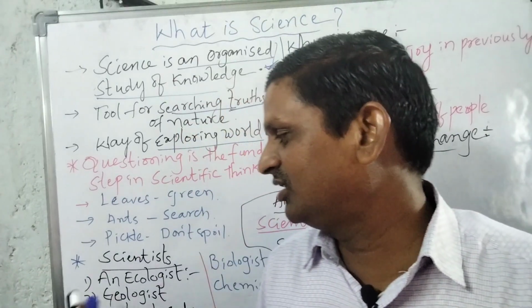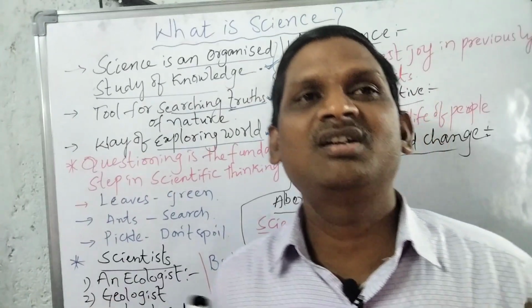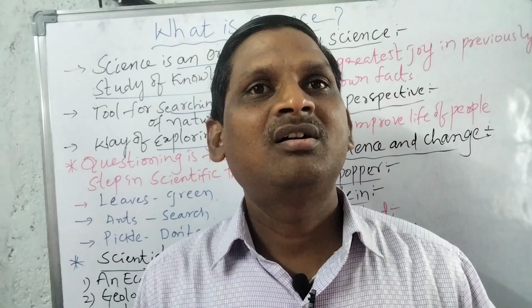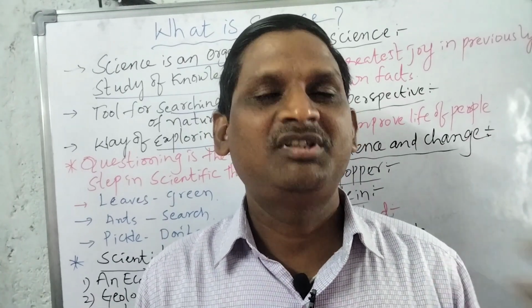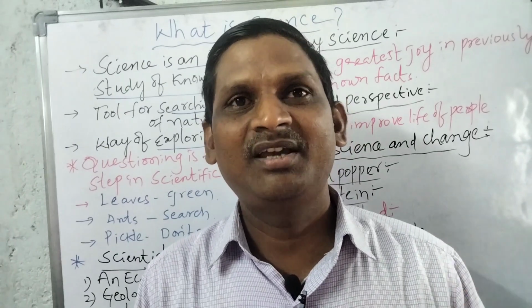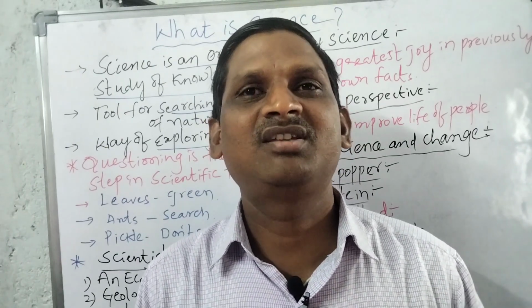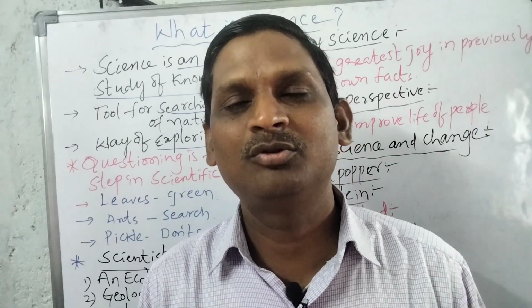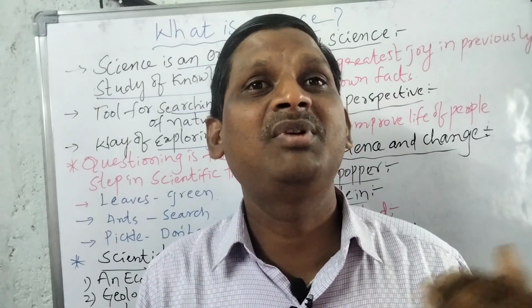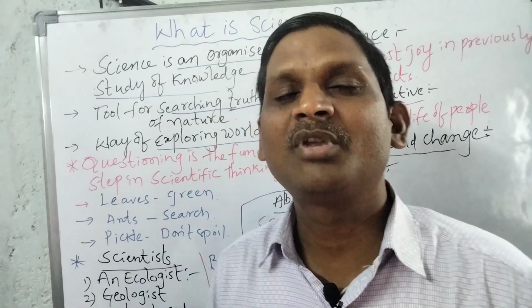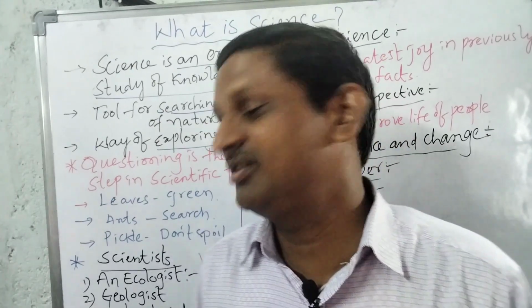Suppose, for example, if we see the ecologist, an ecologist can observe the different animals' behavior and their habitat, like fishes live in the water, whereas tiger wanders in the forest, whereas a camel is the ship of the desert. So like this, an ecologist can observe the different animals' behavior and their habitat. So this is the observational scientist.